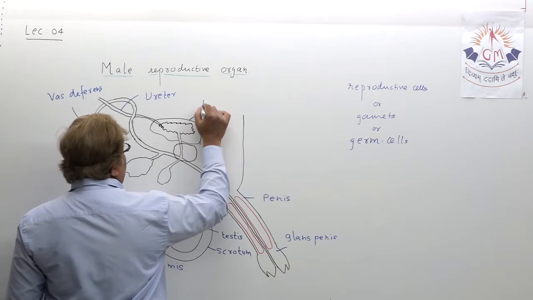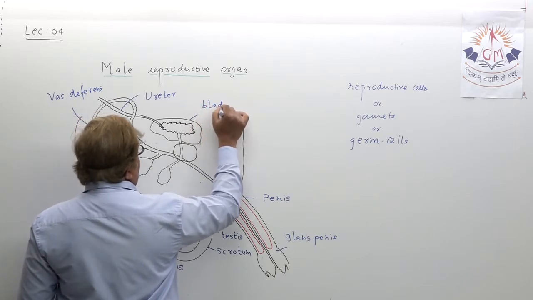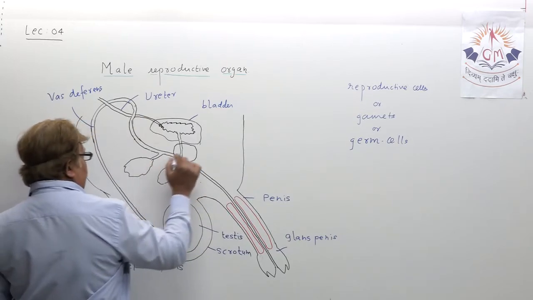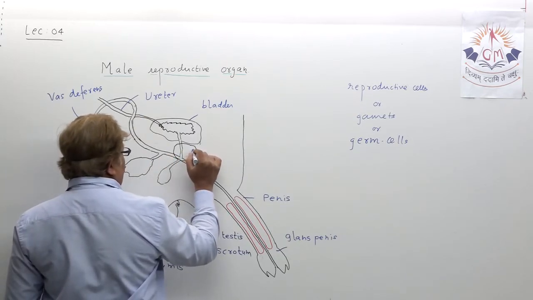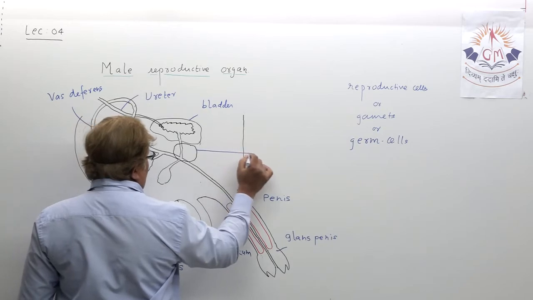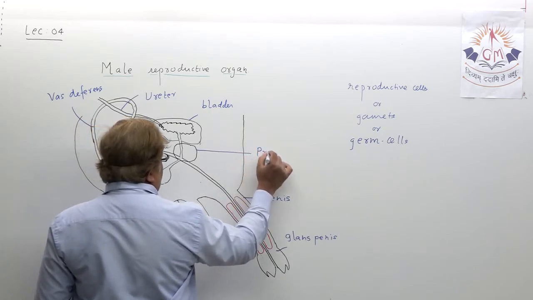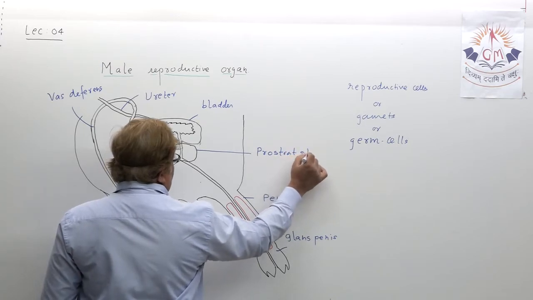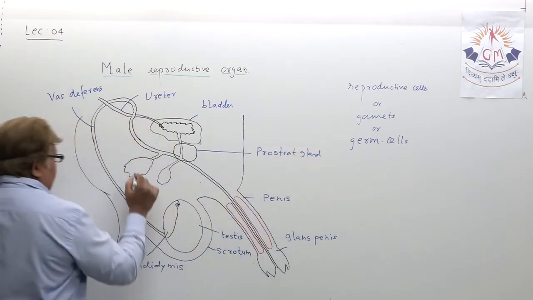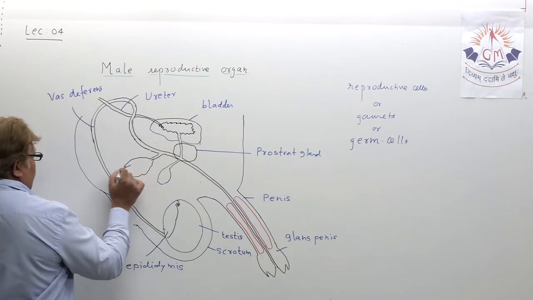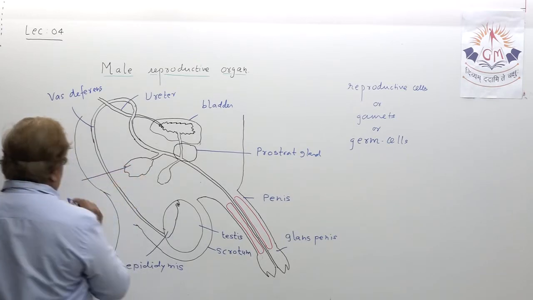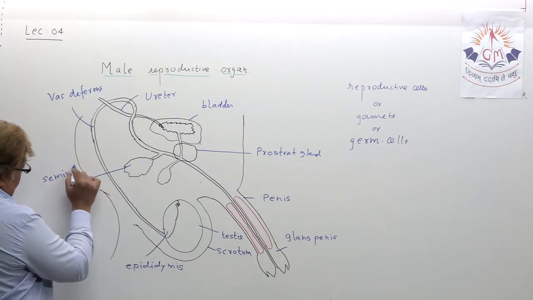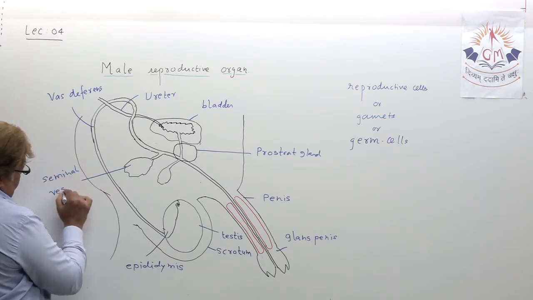This is the bladder, where urine is temporarily stored before throwing out. This one is the prostate gland. Understand? Prostate gland. This one is called seminal vesicle.